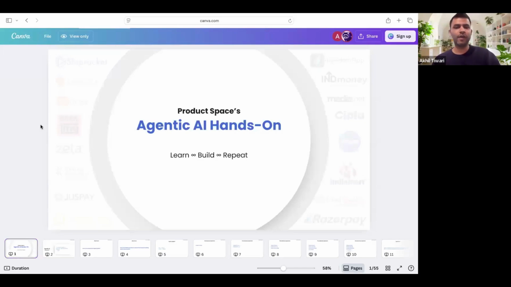Right, so folks, today we're going to start with agentic AI hands-on, because that's more practical applications of that entire generative AI ecosystem that we see, and there are enough tools available in the market which lets you practice as we go along, right? So we'll start with it.